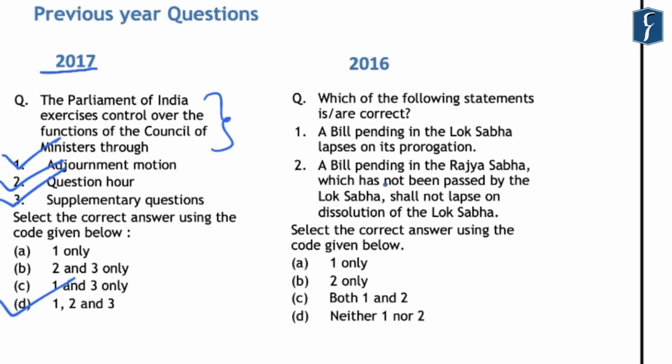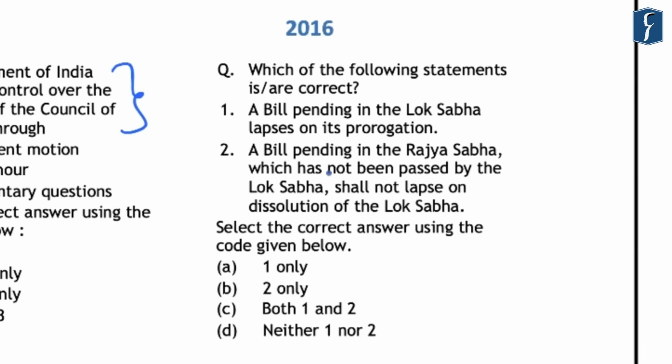Further, if you look at this question that was asked in 2016, it was related to the dissolution of the Lok Sabha and its impact on the pending bills. So the first statement reads, a bill pending in the Lok Sabha lapses on its prorogation, which is an incorrect statement because a bill pending in the Lok Sabha lapses only when the House is dissolved and not prorogued. And the second statement, that a bill pending in the Rajya Sabha which has not been passed by the Lok Sabha shall not lapse on dissolution of the Lok Sabha, is a correct statement. So the correct answer here was B, that is 2 only.